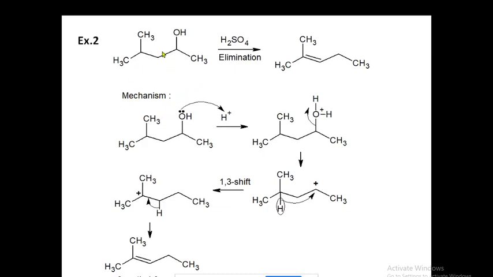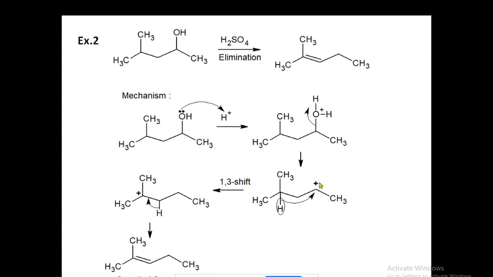Here is the mechanism. This compound I've taken here. Oxygen has the electron pair, and in acidic medium the lone pair picks up a proton easily to form a good leaving group, the protonated hydroxyl group. So it leaves the carbon, minus H2O, and you are getting a positive charge here. Now what is the type of this carbocation? Only two carbons are attached here, so this is a secondary carbocation.